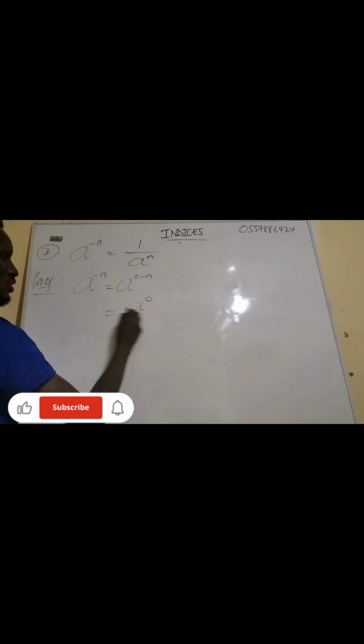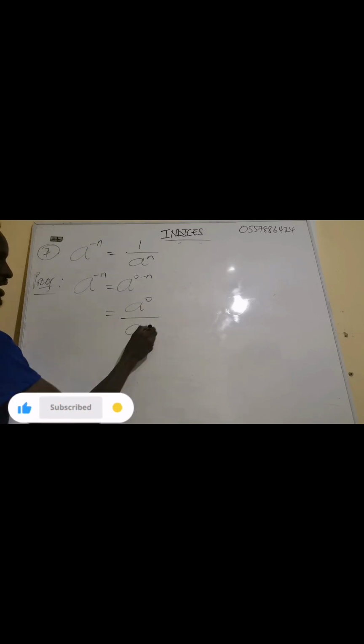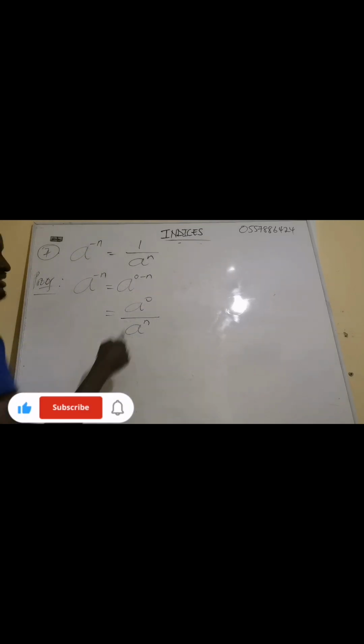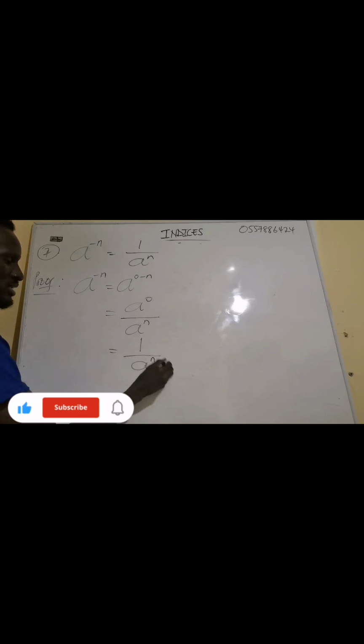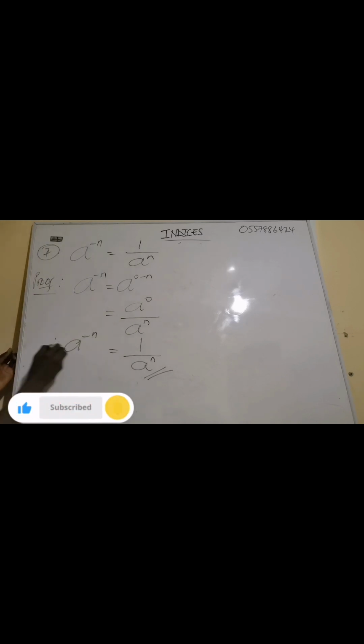Now, this can be written as a exponent 0, and because here is minus, it becomes a exponent n, because this minus means division. Now, what is a exponent 0? A exponent 0 is 1. Divided by a exponent n. So it means that anytime we have a exponent negative n, it is the same as 1 over a exponent n. It is proved. So whenever you get a negative exponent, you need to change it to positive before you can find the value. Make sure you take this into consideration.